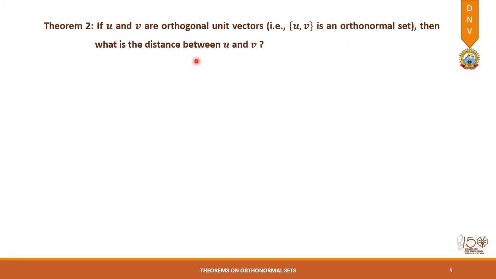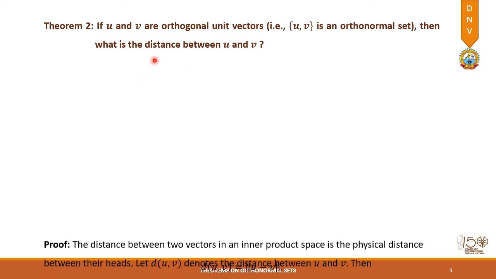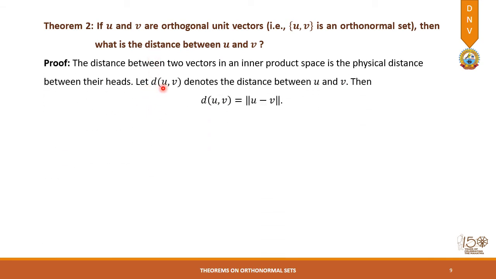So how do we find it with the help of inner product space? Let us see. The distance d(u, v) is denoted by the norm of u minus v. This is part of the discussions in Rn, that is, the Euclidean space.